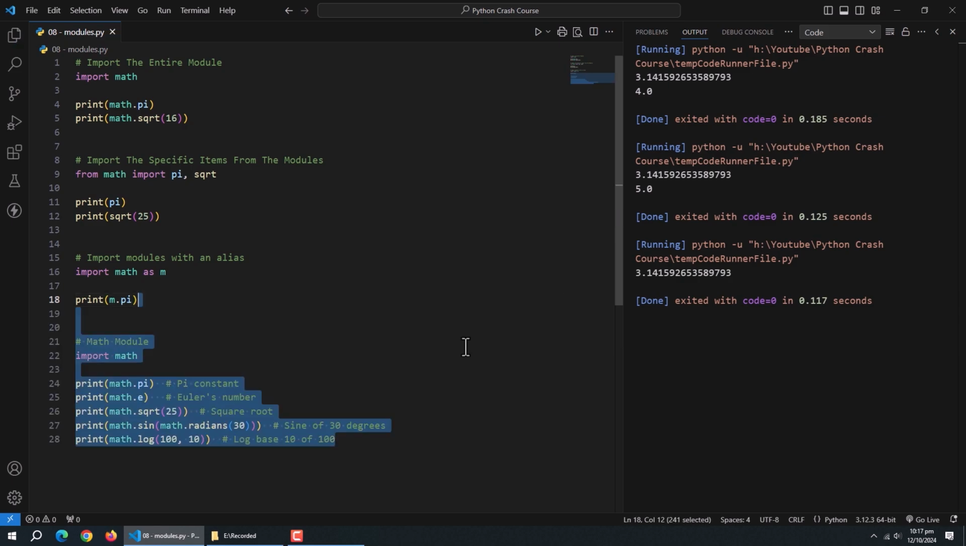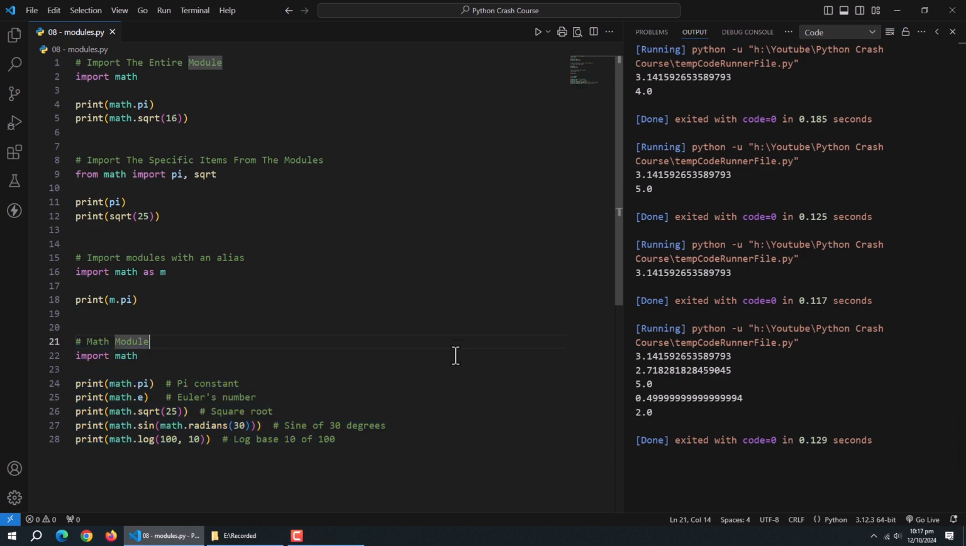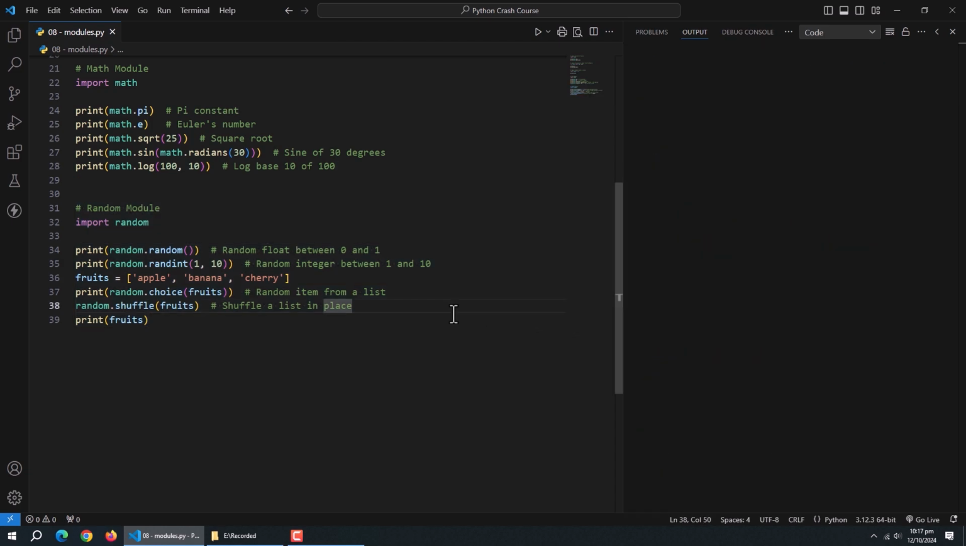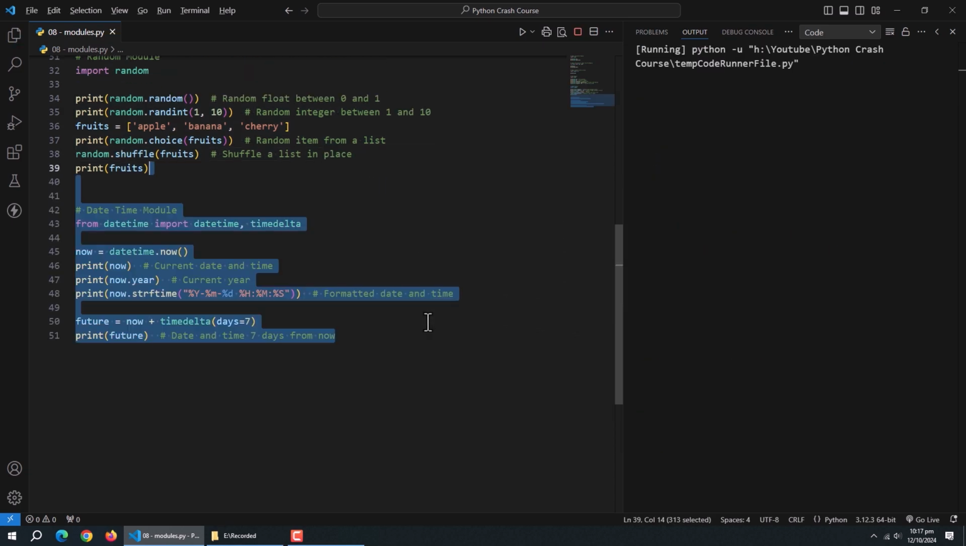Now, let's see some commonly used modules code examples. The math module is used for math-related calculations. The random module is used for generating random numbers. The datetime module is used for datetime related functionality.